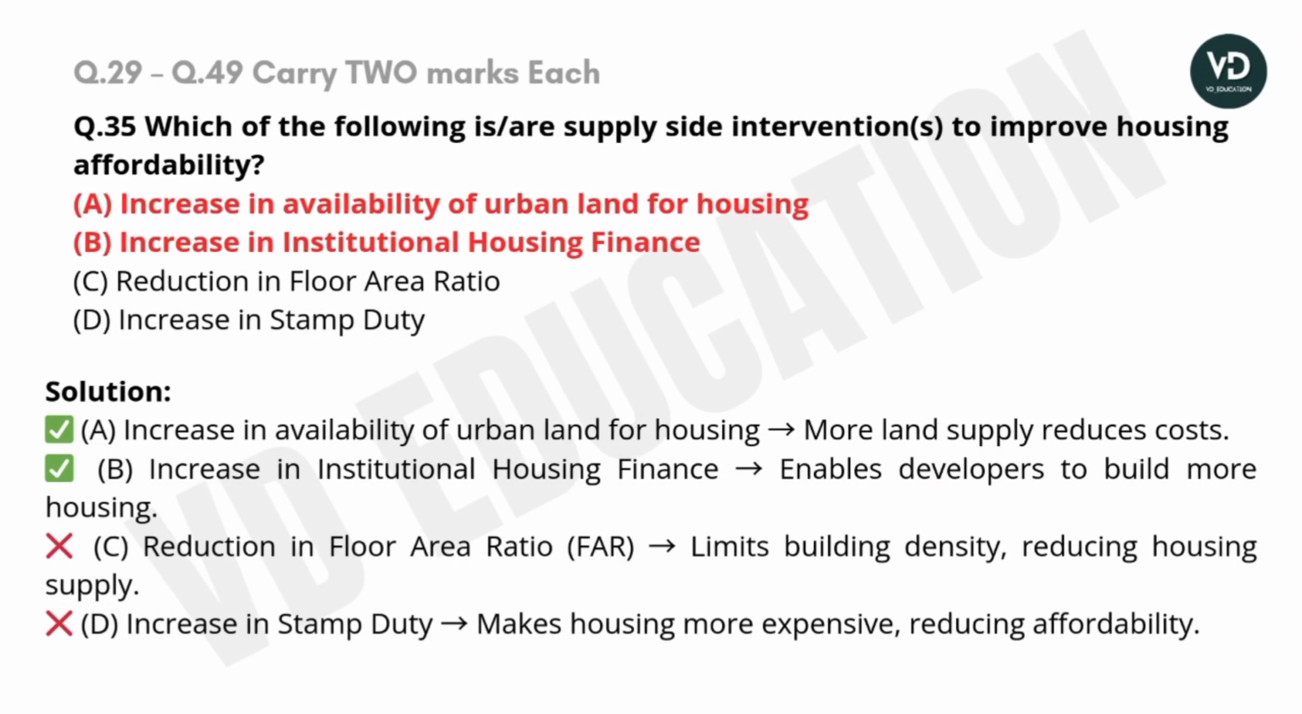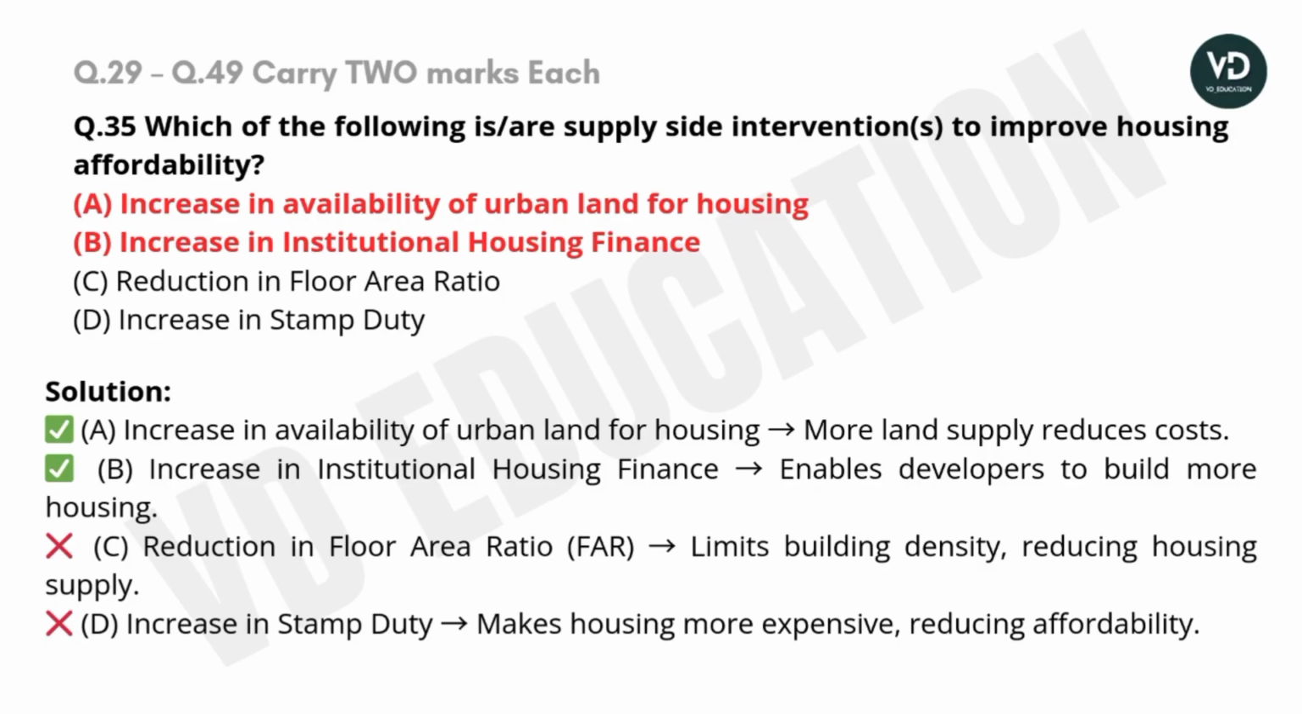Question number 35. Which of the following is a supply intervention to improve housing affordability? Options they have provided are A. Increase in availability of urban land for housing, B. Increase in institutional housing finance, C. Reduction in floor area ratio, D. Increase in stamp duty. Correct options are A and B.